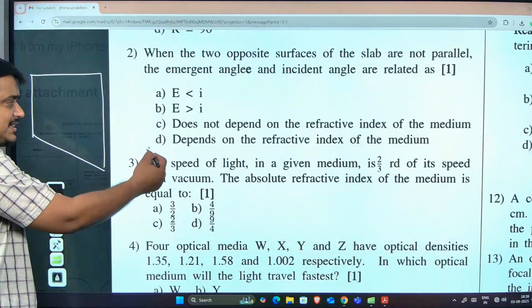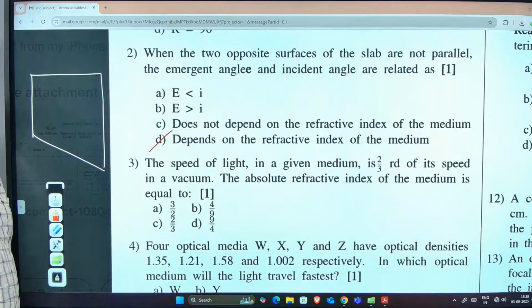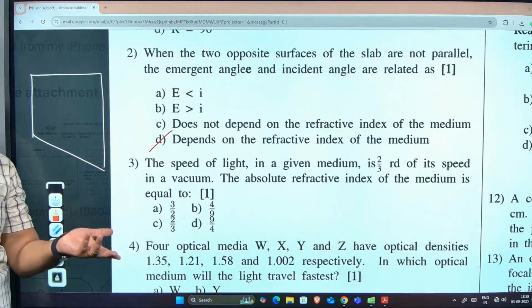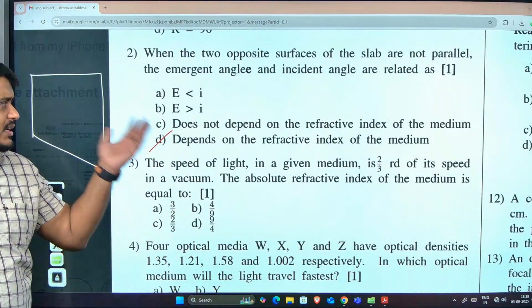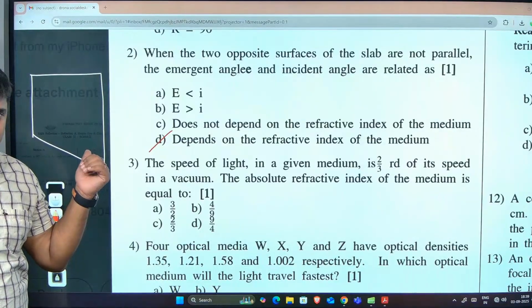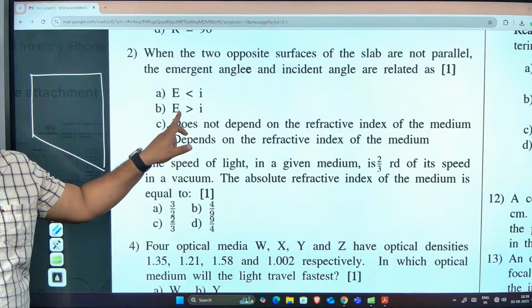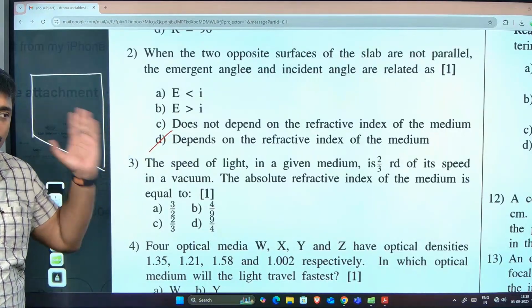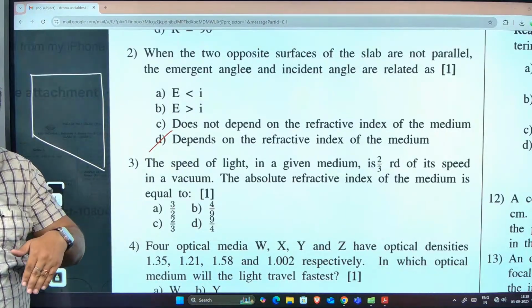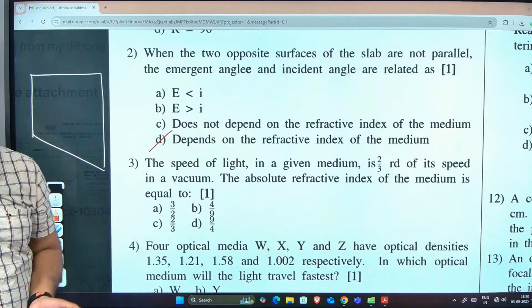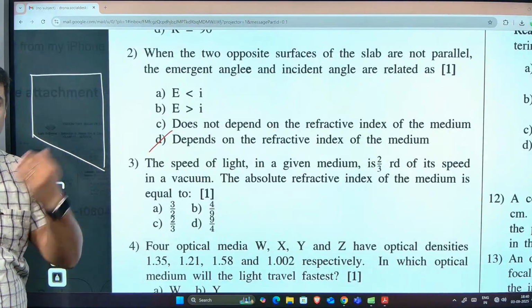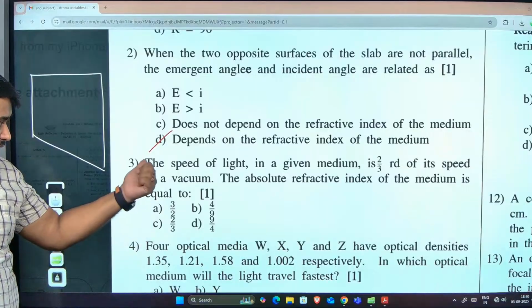Are you getting why the answer is D? Whether it bends towards or away, how can you decide that? It all depends upon the refractive index of the medium. I hope you get my point. So the answer is D. It cannot be this or this. Why can't it be this or this? Because until you know whether it bends towards the normal or away from the normal, you cannot comment on whether the angle will be more or less. So the answer is D. Question number 3.